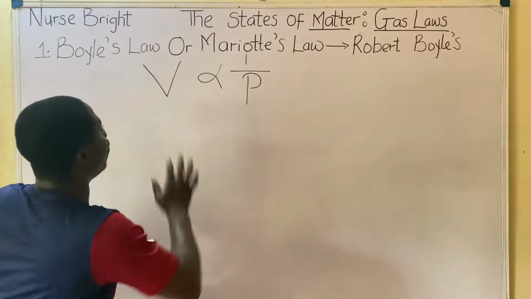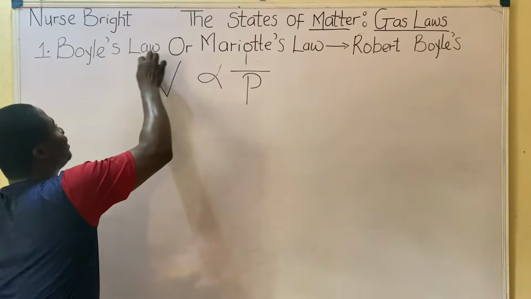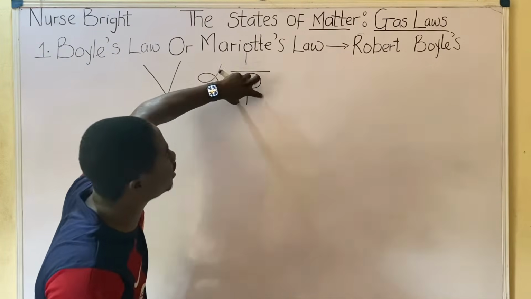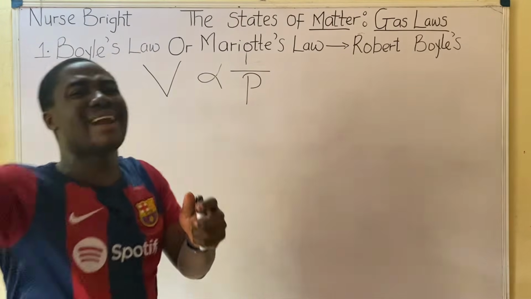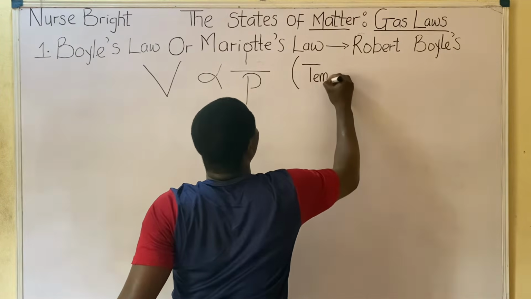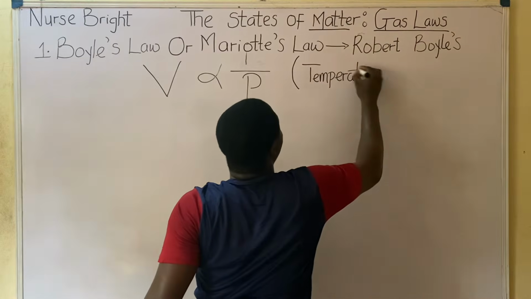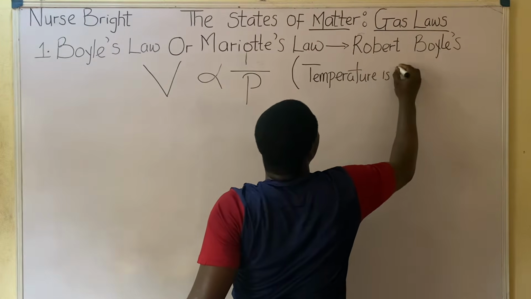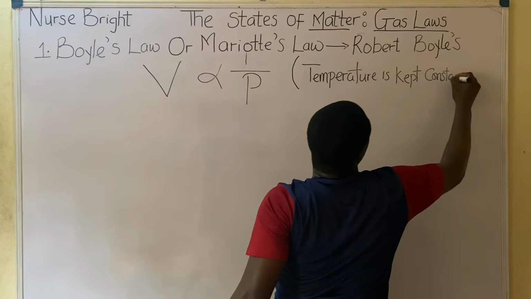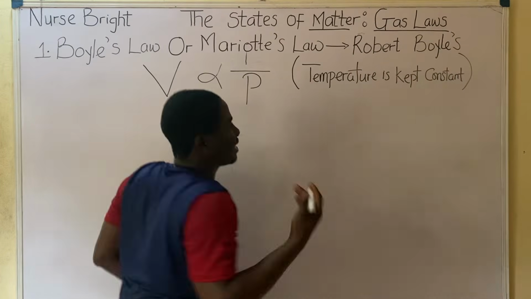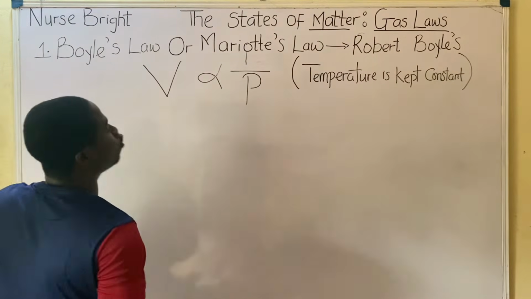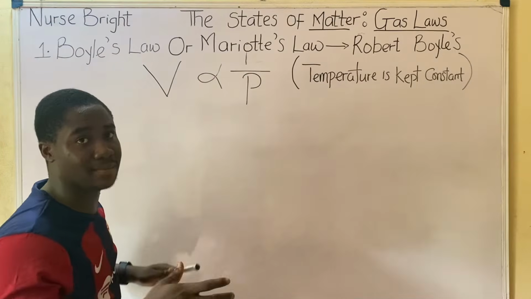So Boyle's Law states that, according to Robert Boyle, the volume of a given mass of gas is inversely proportional to its pressure, provided temperature, which is another variable that describes gas behavior, is kept constant. So for Boyle's Law to be explained, temperature will be kept constant.